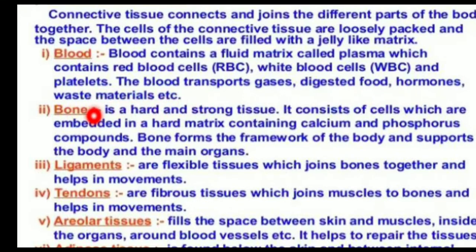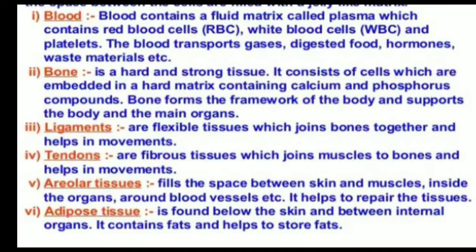Next one, bone is a hard and strong tissue. It consists of cells which are embedded in a hard matrix containing calcium and phosphorus compounds. Bone forms the framework of the body and supports the body and the main organs. Ligaments are flexible tissues which join bones together and help in movements. Tendons are fibrous tissues which join muscle to bones and help in movements.